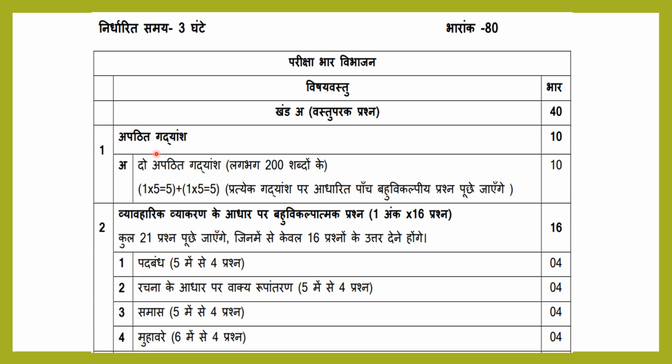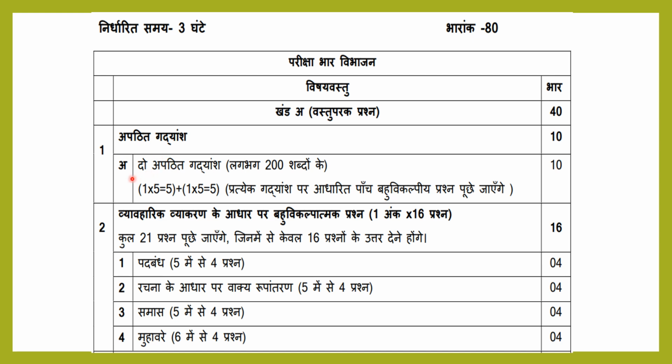Okay, and now the first part of the question, अपठित गद्यांश, unseen passage. That is, some paragraph will be given. From that you will be asked some questions. Okay, 5 questions will be asked. That paragraph is an unseen paragraph, that is not from your textbook. That is why it is called an unseen paragraph.